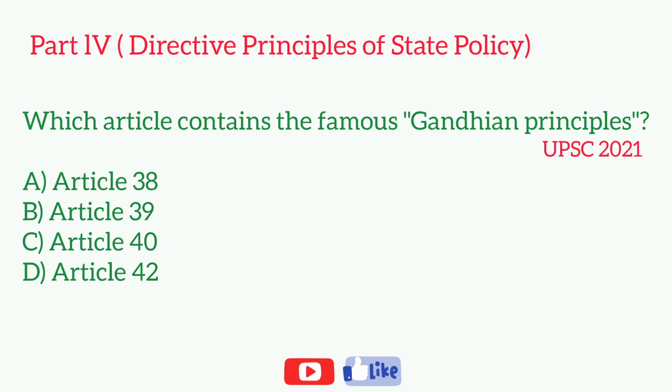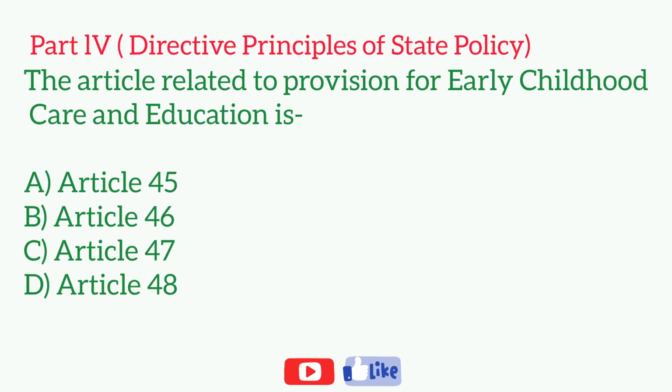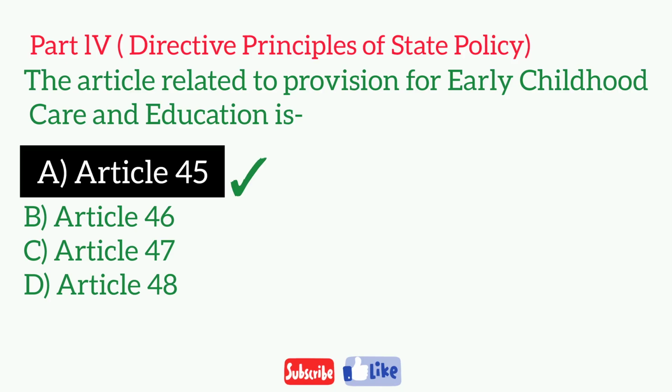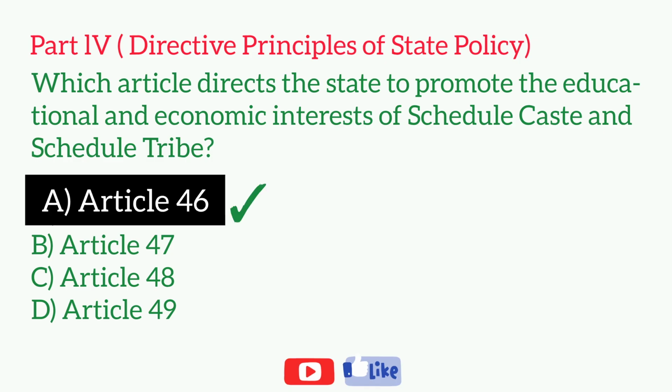Which article contains the famous Gandhian principle? Which article provides for equal pay for equal work for both men and women? The article related to provisions for early childhood care and education is? Which article directs the state to promote the educational and economic interests of scheduled castes and scheduled tribes?